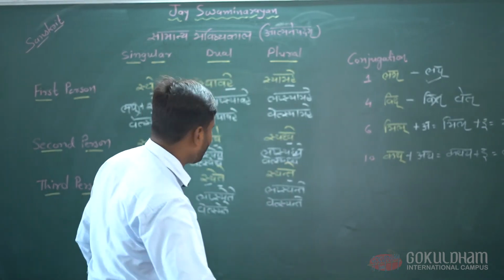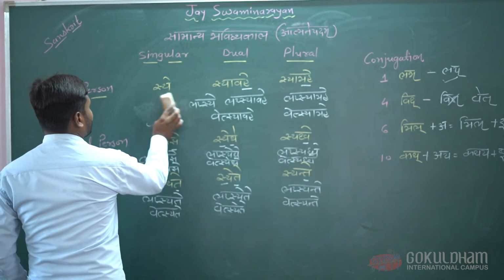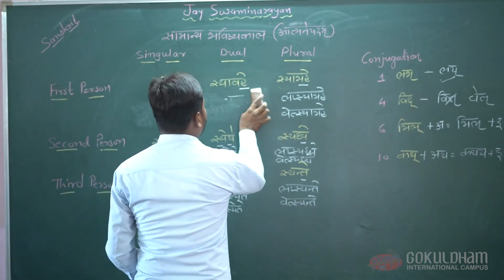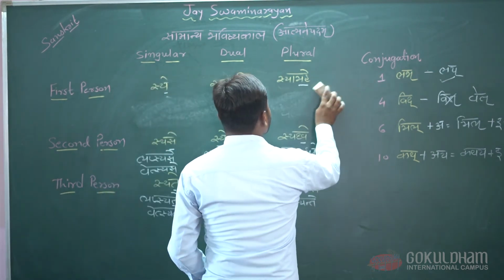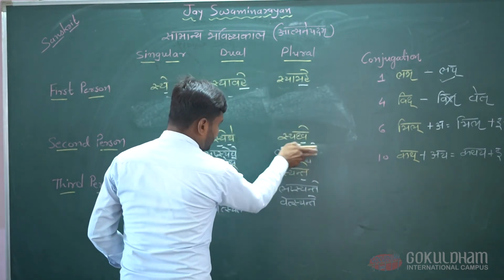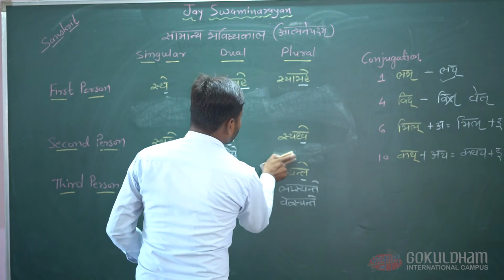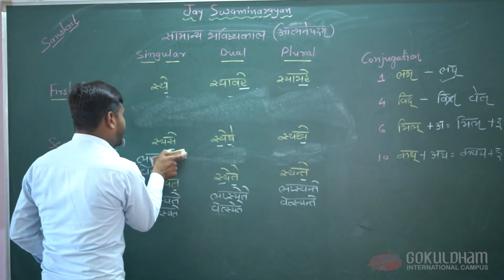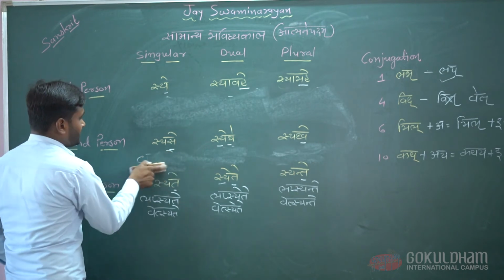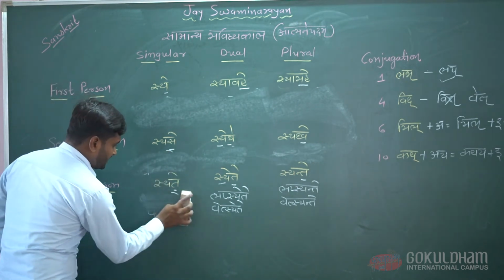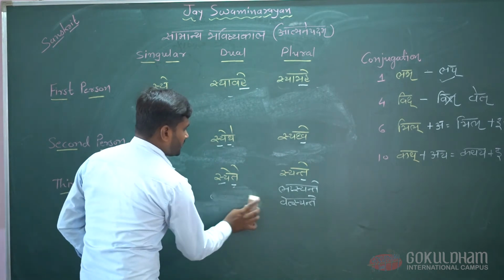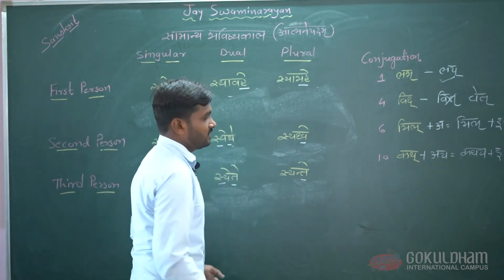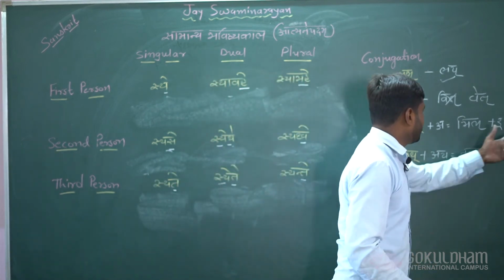Now we take the root mil and the word meli from conjugation 6 and make the forms of verb here. But first of all, we erase these forms of verbs. As you know, and as you have seen here, the forms of verb of future tense are similar to the forms of verbs of present tense in terms of the suffixes we added. Now we make other forms of verbs using the word of conjugation sign 6.